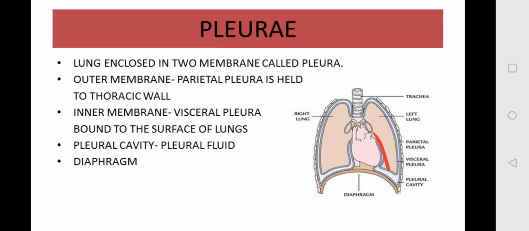So two layers are there, outer parietal layer and inner visceral layer, and in between these two layers there is a pleural cavity which is filled by a fluid called pleural fluid. Here we can see this is the pleural cavity which contains pleural fluid, and at the base we have a diaphragm which helps in respiration. Is it clear? Let's move further.